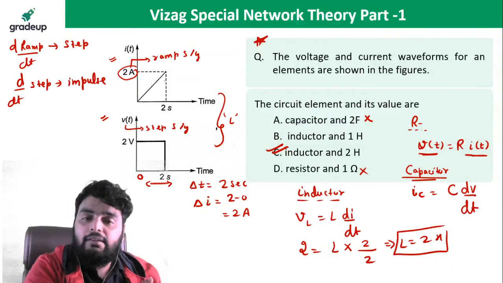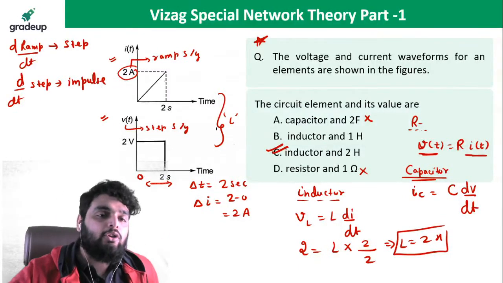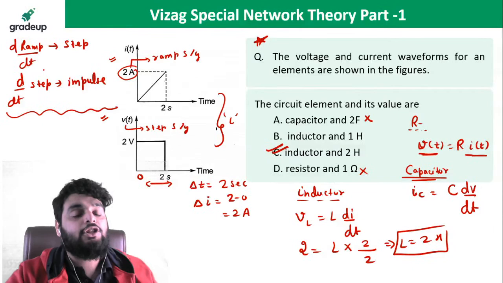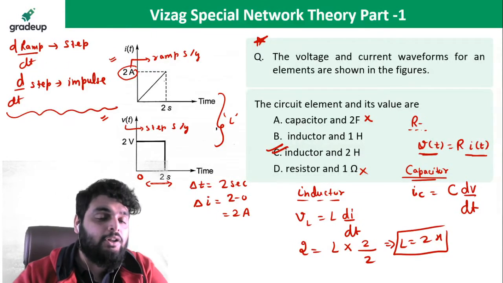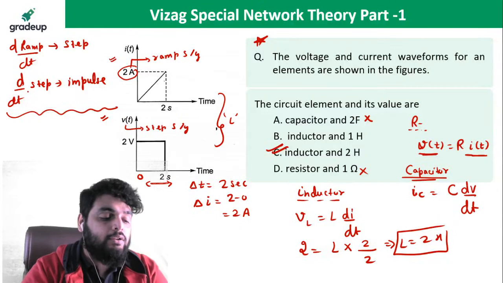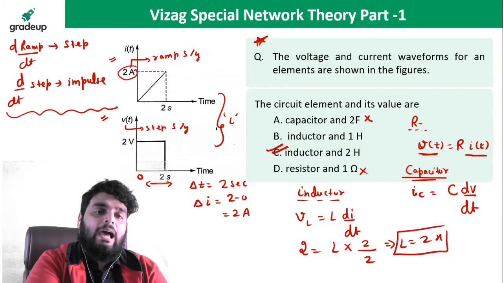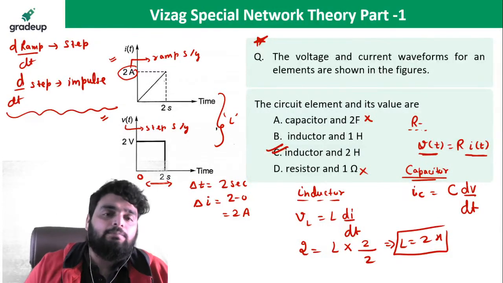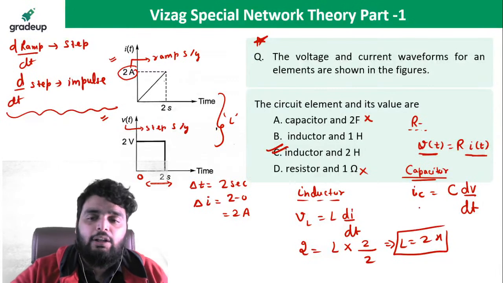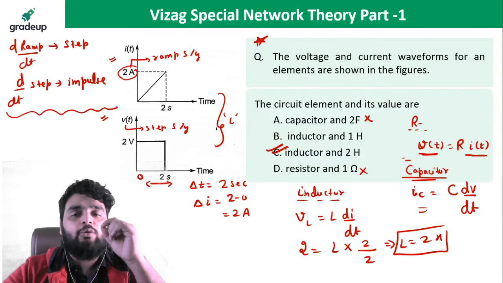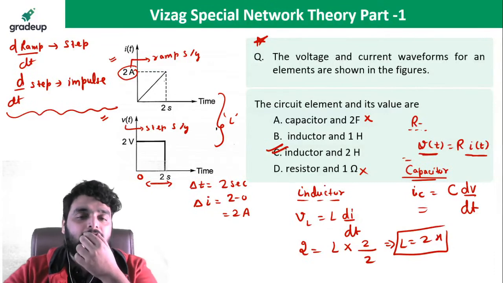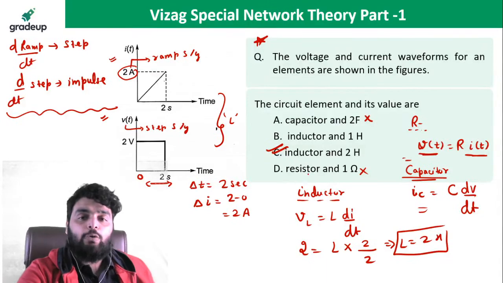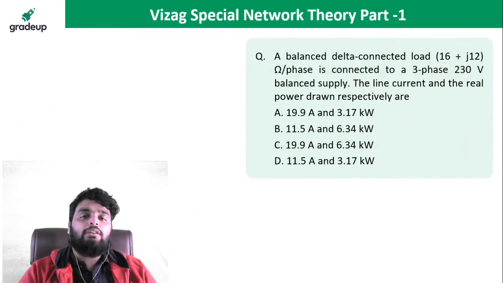So beta, in this there are two concepts included. One is the signaling system, second is the networks. From the signaling system, you should know this point very carefully: the differentiation of ramp gives you step, differentiation of step gives you impulse. You can also say integration of impulse gives you step, integration of step gives you ramp, and integration of ramp gives you parabola. And you know this equation from the network, then you can relate these two things and say this is the inductor. Any doubt here? Anyone? If you don't have any doubt, then next question.